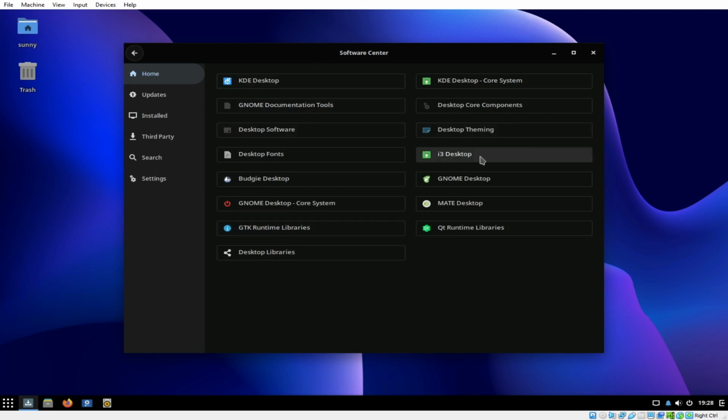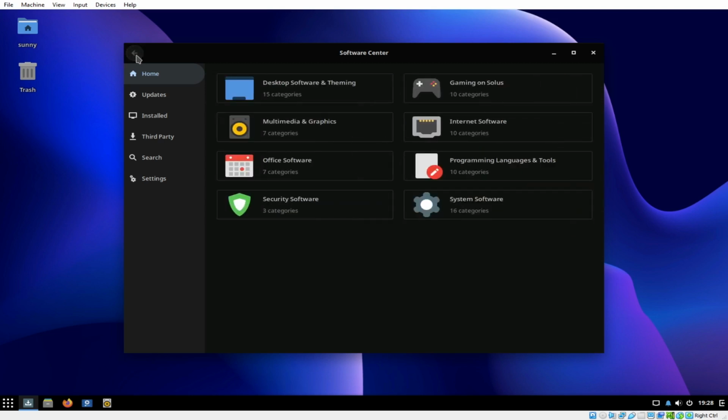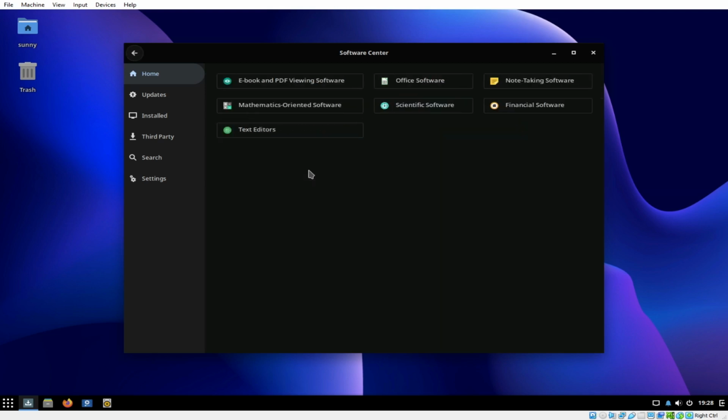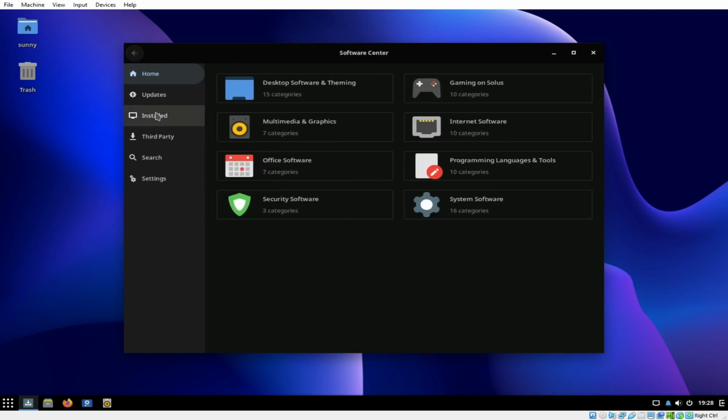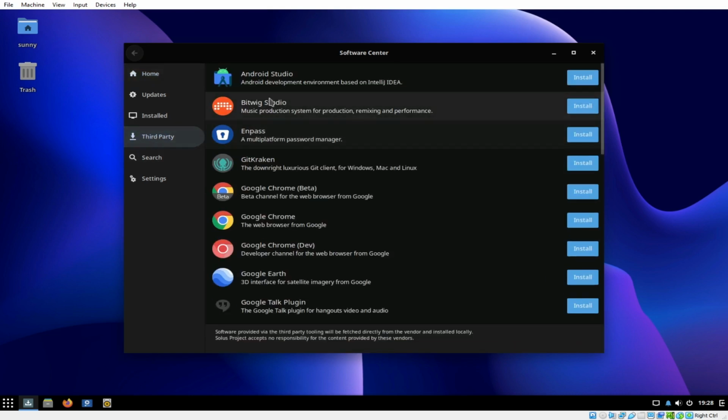So we have the IT desktop. Maybe I can try this later, if it's possible. We can also try to theme, but I won't be doing any of that core customization. This is more of just a run-through of what Solus Budgie is. Here we have office software, ebook, office software, financial software. Then we also have our third party, as I've said. So we can also install Android Studio.